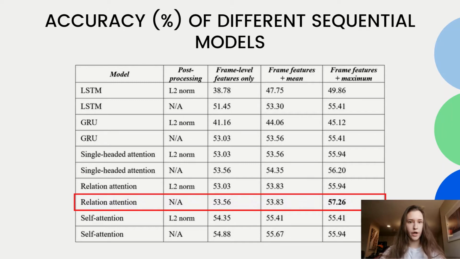We also explore a new way of forming the training and validation sets by concatenating the frame features with an additional vector, which is the output of a statistical function that is calculated over all frames using pointwise operations. A comparative study showed that using the maximum as the statistical function, as well as no L2 normalization in combination with a relation attention kernel, leads to an accuracy of 57.26%.